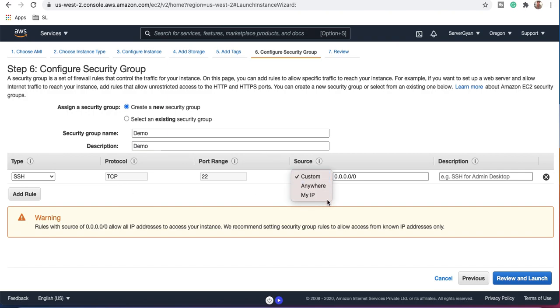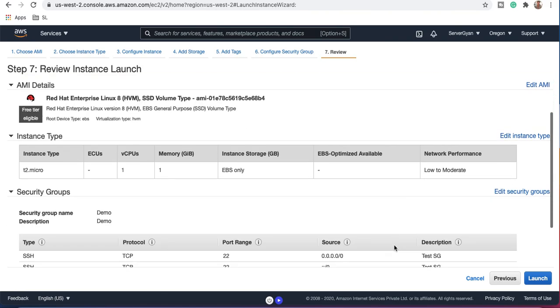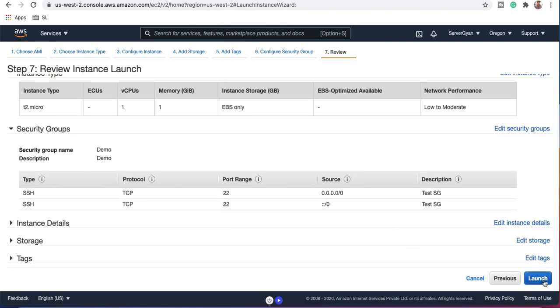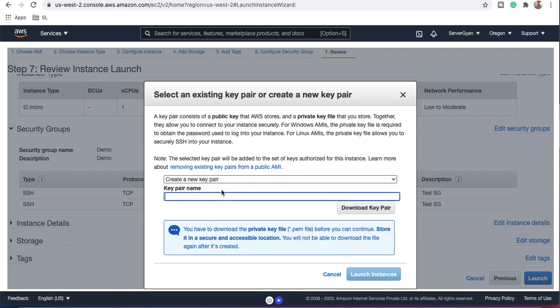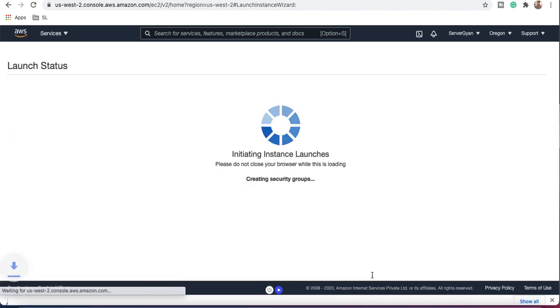These options are also going to remain the same, like you can allow from anywhere. Test SG, we can define here like test security group. We will hit review and launch. So this is also going to remain the same. There is nothing changed, right? So at that particular option, when we are going to create and configure the EC2 instance, some of the options are changed here. Maybe define here demo Oregon. So we can download the key pair and we can launch the instance.